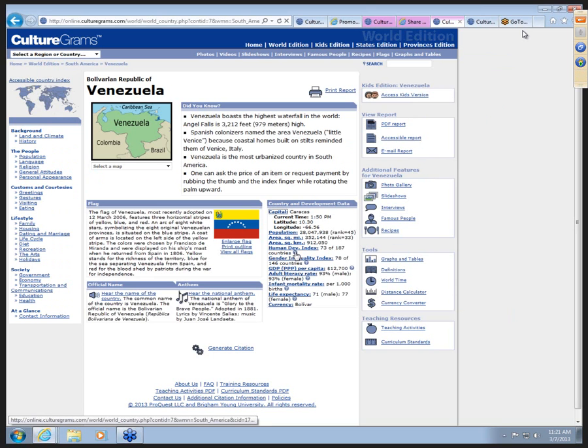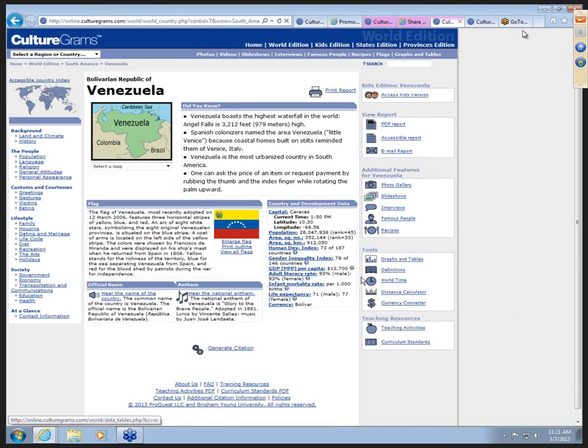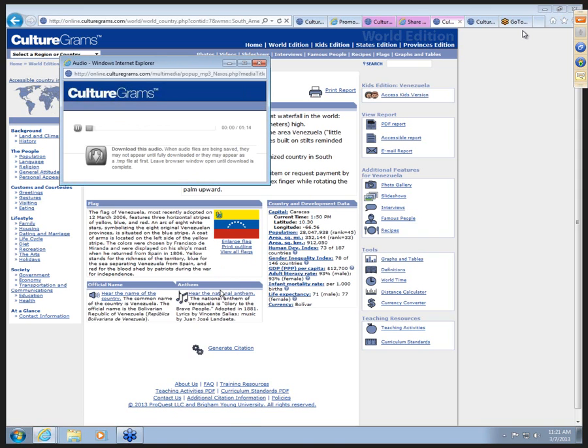So under Human Development Index, for example, I'll click on that question mark. It tells me what that is. What are they reporting on and where are they getting those statistics? We can also look at, like I mentioned before, information about the flag, which I think is really great. And a nice piece is the addition of the anthem.